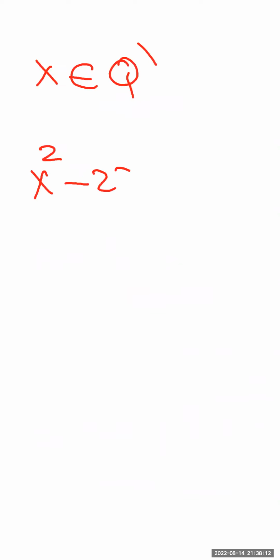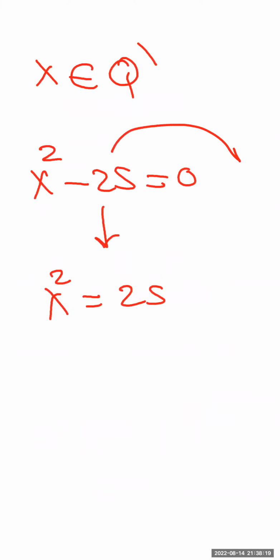If the question is like that, concentrate very well: x belongs to Q dash, x squared minus 25 equals 0. Solve it as usual. x squared equals 25. Just shift this number to the other side and change the sign.